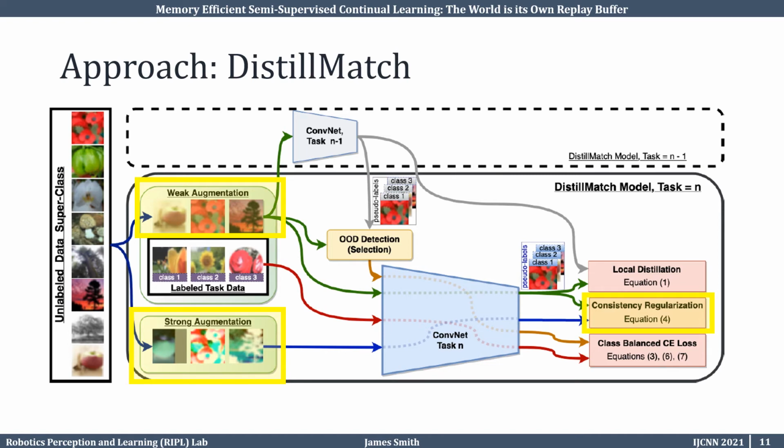Finally, we use weakly and strongly augmented versions of the unlabeled data for a semi-supervised consistency regularization loss. This loss enforces weakly and strongly augmented versions of the unlabeled data to be assigned a consistent class label. We found that out-of-distribution data can also be used for this loss, so we therefore use all unlabeled data in this step. This is equation 4 from our main paper text.